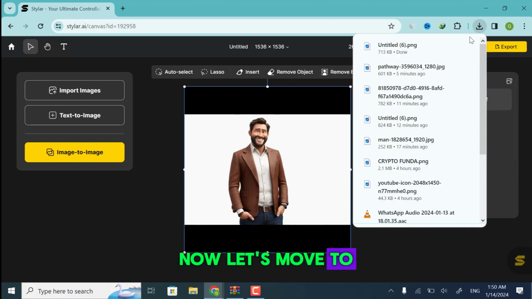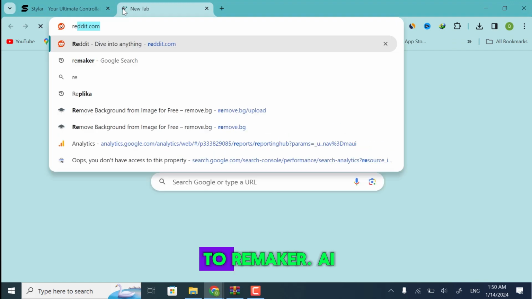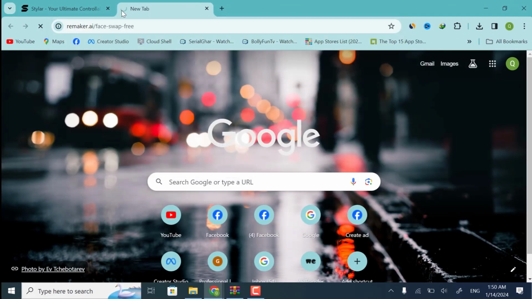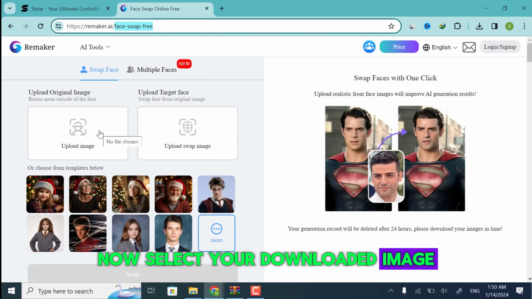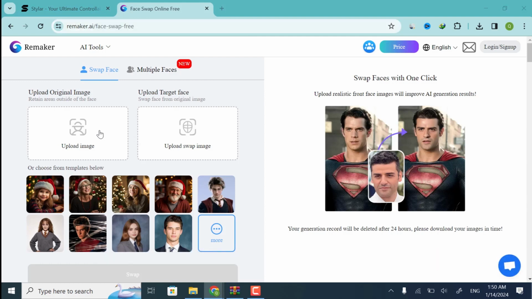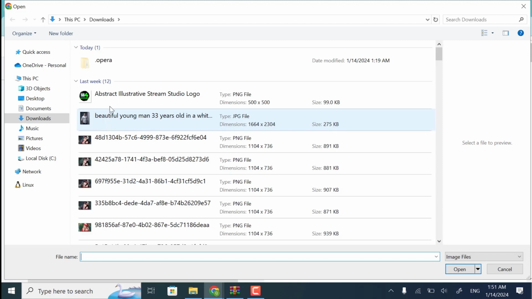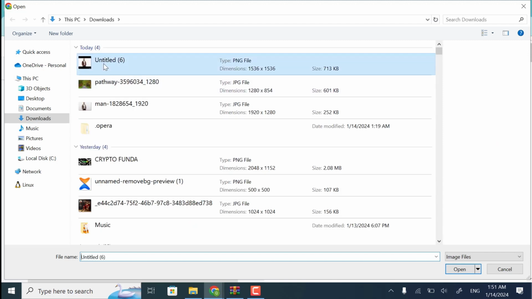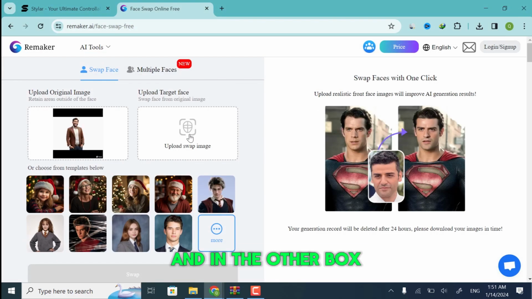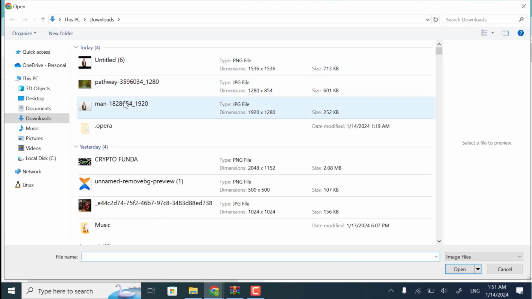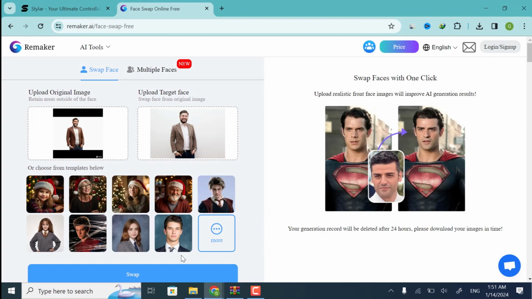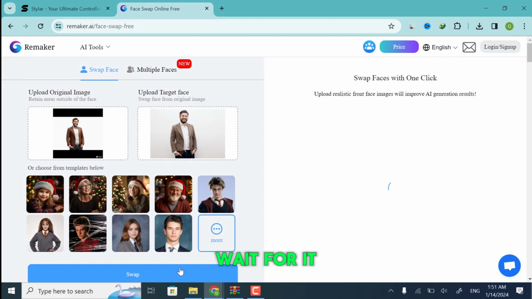Now let's move to the Face Swap website. Go to Remaker.ai. Now select your downloaded image. And in the other box, select the face that you want to swap. And click Swap. Wait for it.